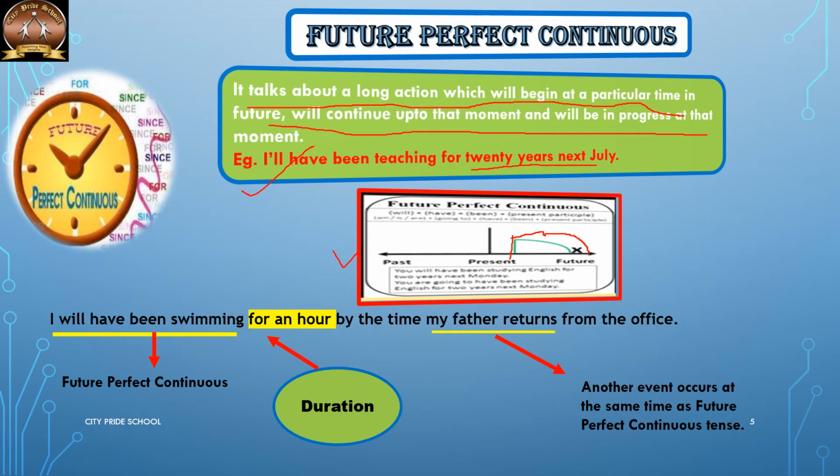Then I will have been swimming for an hour by the time my father returns from home. Now, this sentence will give you a better understanding. I will have been swimming. This is future perfect continuous, and the duration of swimming will be an hour. Means an hour's swimming will get over. When? By the time my father returns. This is another event before which an hour's swimming will get completed. So my father returns is another event that occurs at the same time as the future perfect continuous.